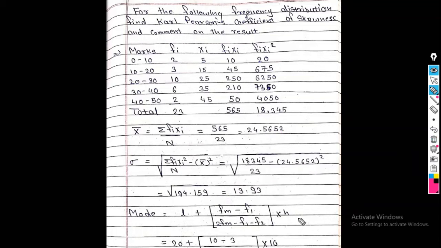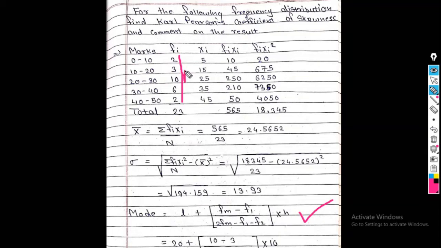Next I find mode. This is the formula for mode in case of group frequency distribution. So the formula is L plus Fm minus F1 divided by 2Fm minus F1 minus F2 into H. First I explain what these values are. What is Fm? The highest frequency. Now see here, my highest value is 10.